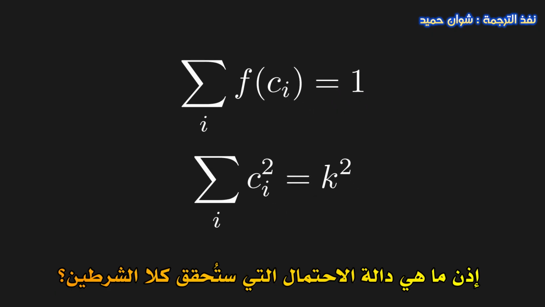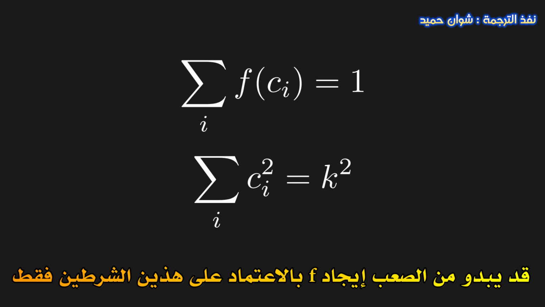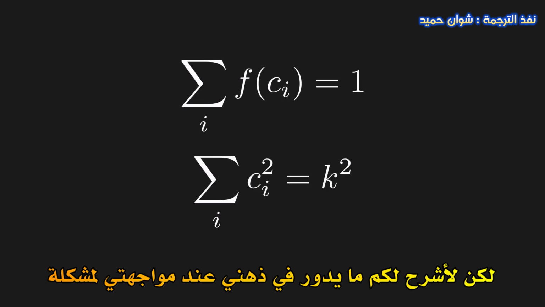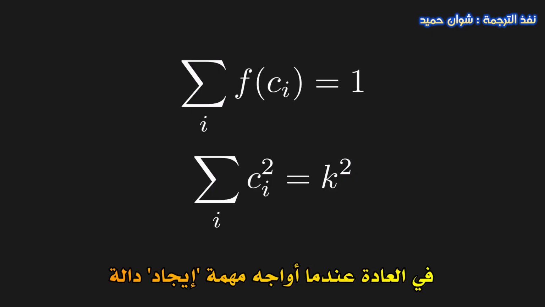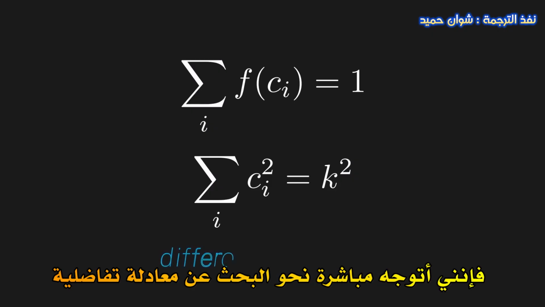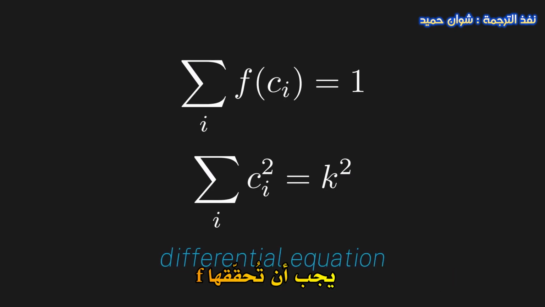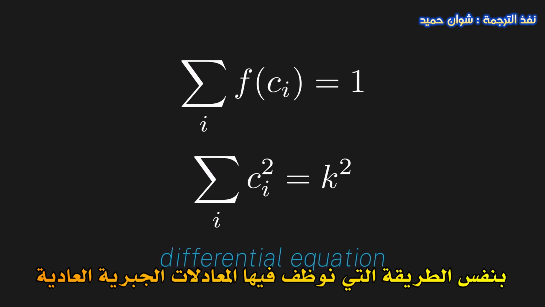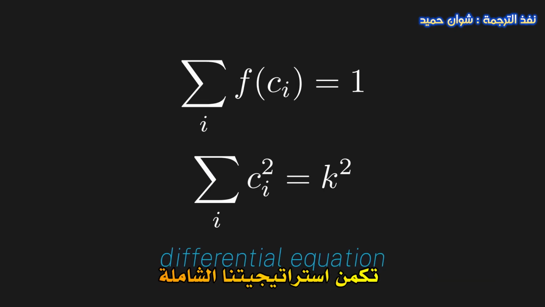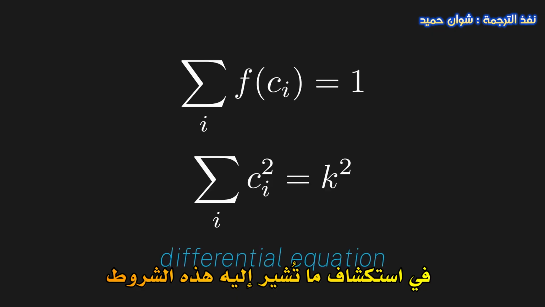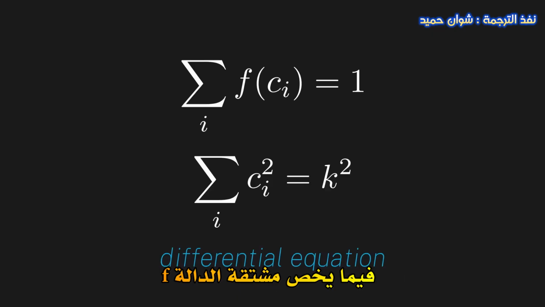So what probability function will satisfy both of these? It may seem hard to find f given only these two conditions, but let me run you through what goes through my head when faced with a problem like this. In general, when I'm tasked with quote-unquote solving for a function like this, my mind immediately jumps to finding a differential equation that f must satisfy. In the same way that we use normal equations to solve for numbers, we almost always use differential equations to solve for functions. So our overall strategy is that we should see what these two conditions imply about the derivative of f.